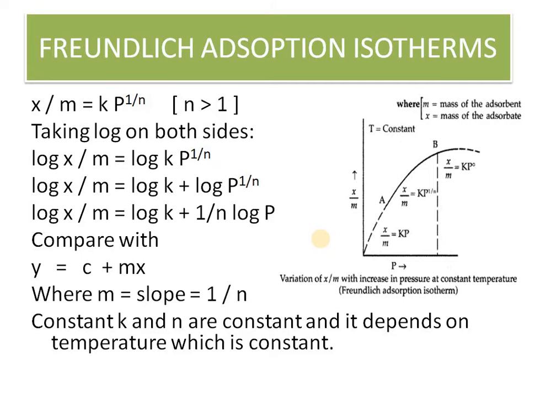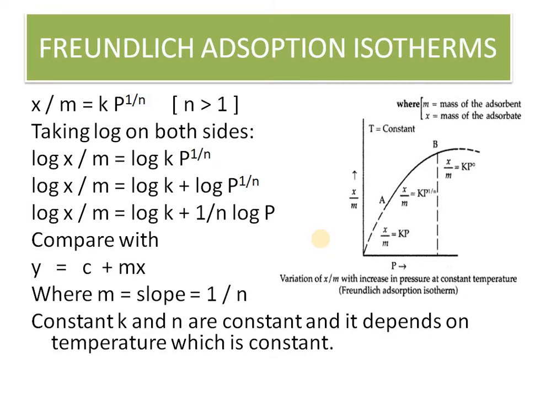It means that 1 by n is from 0 to 1. So this is the basic range which covers the full curve.